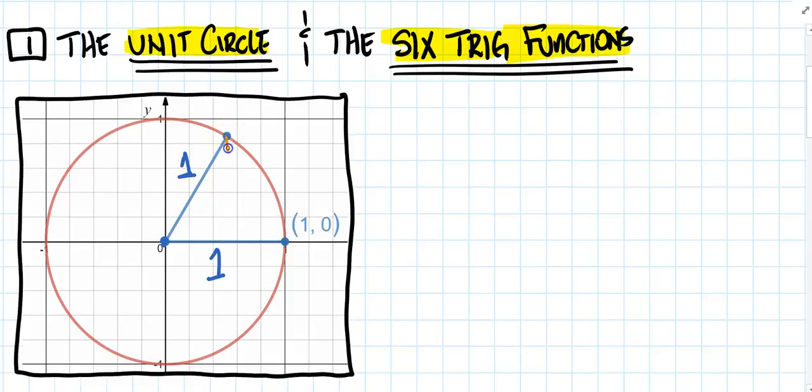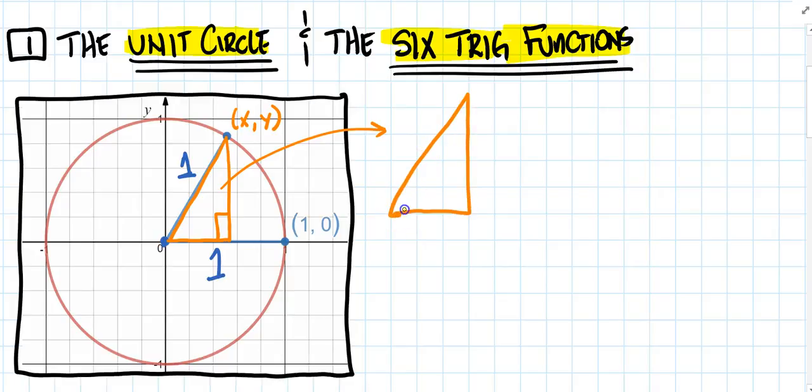Now, consider this. What if I were to make a right triangle inside of my unit circle? This point over here has some x coordinate and some y coordinate on the unit circle. If I take a look at this triangle and draw it over here a little bit larger, I would get this picture. I would have nothing more than a right triangle. This is my angle theta, which is the same angle that would be right here.